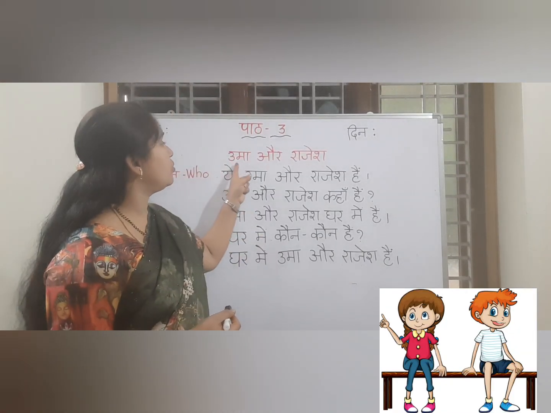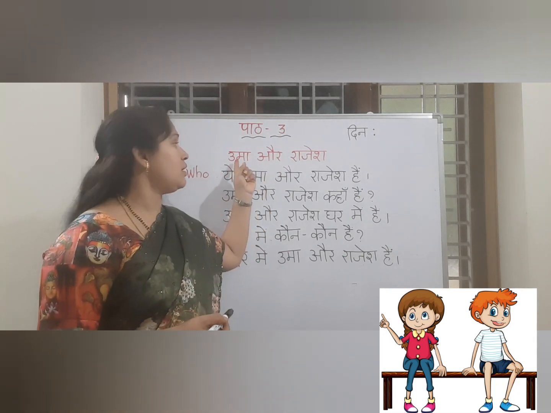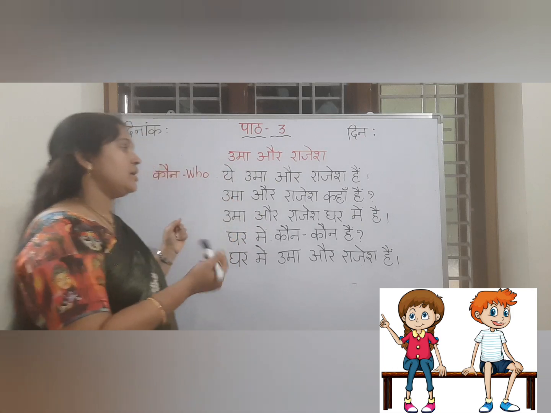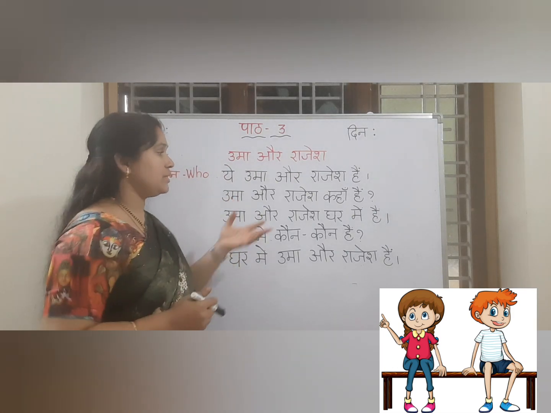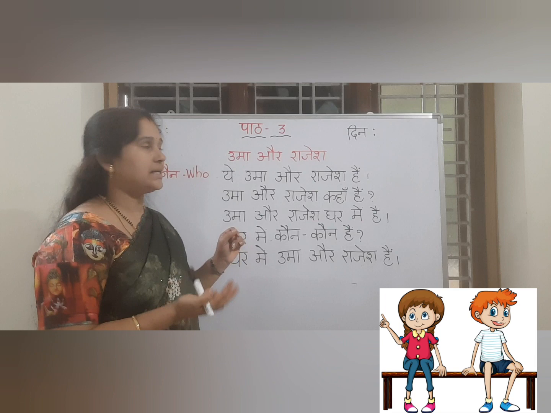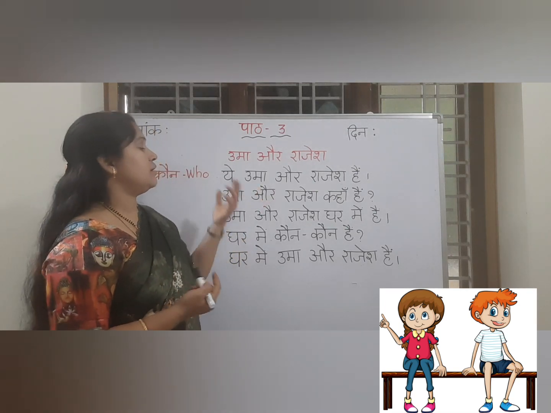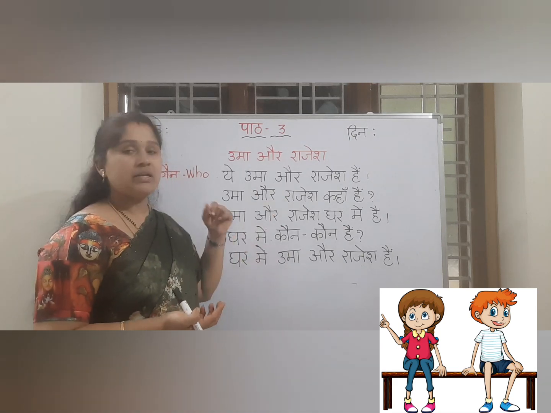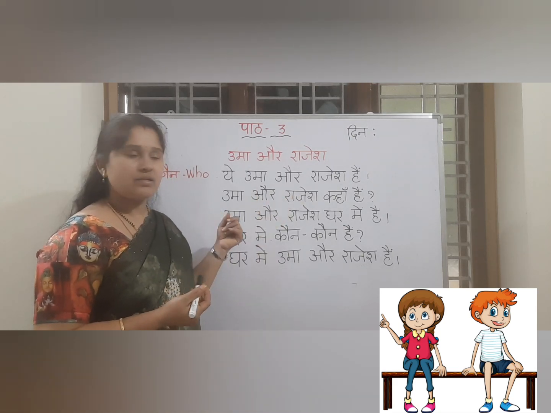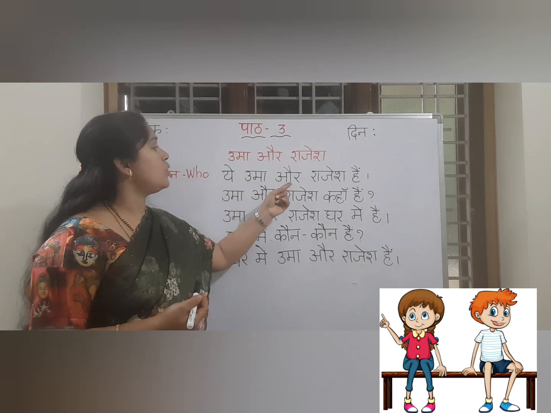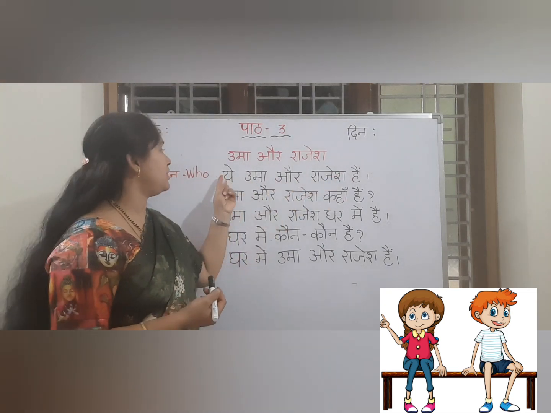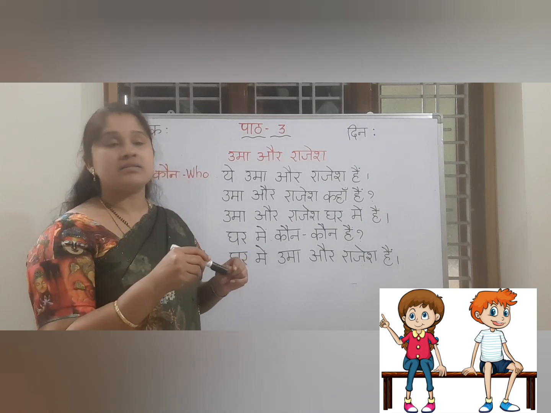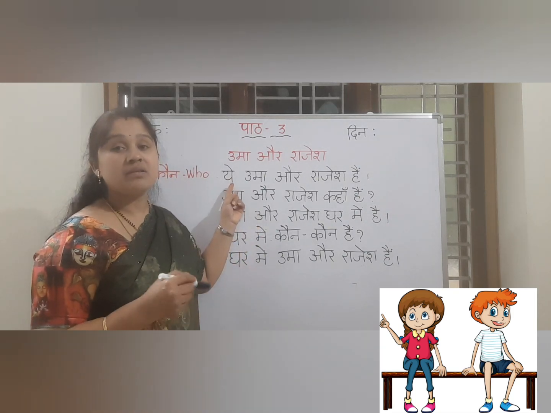Now see this, Uma और राजेश. Uma और, and means and, Uma and Rajesh, these are just names. Now by looking at the picture, we can frame some more sentences. Now how to tell, like one boy and girl are sitting, right? Now we want to introduce them. How you will introduce? They are Uma and Rajesh, right? ये Uma और Rajesh हैं. Ye means, see last time I told you, ye means they and these. When a person comes we will use they, right?